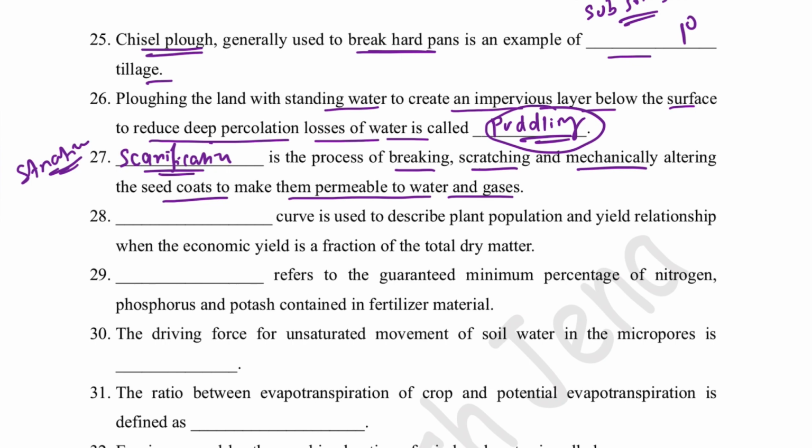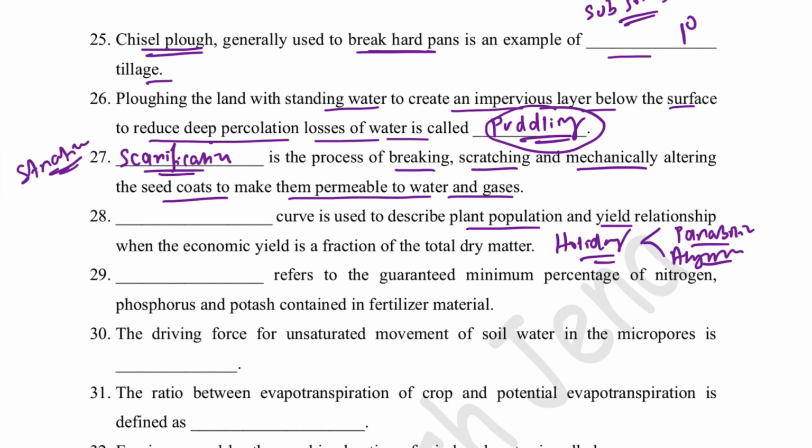Dash curve is used to describe the plant population and yield relationship when the economic yield is a fraction of the total biomass. Basically Holliday proposed this. Holliday, the scientist, proposed two types of response curve based on the relationship between plant population and yield. One is the parabolic curve, another one is the asymptotic curve.